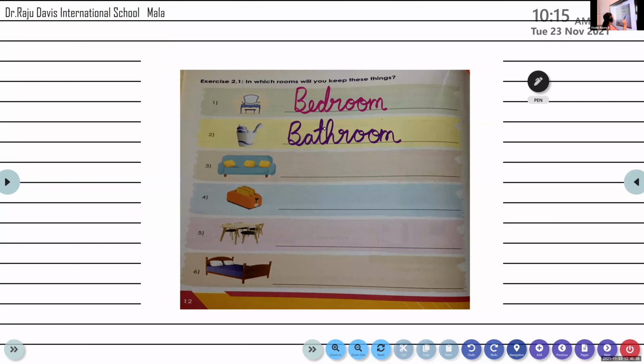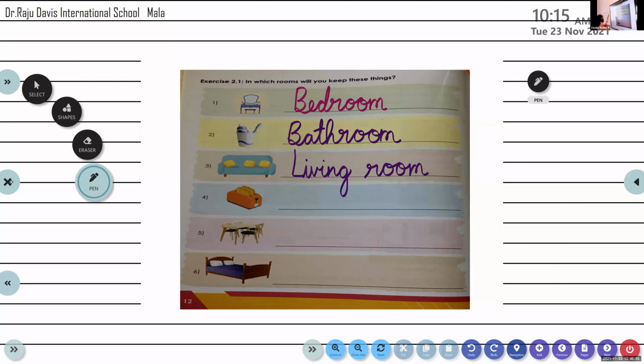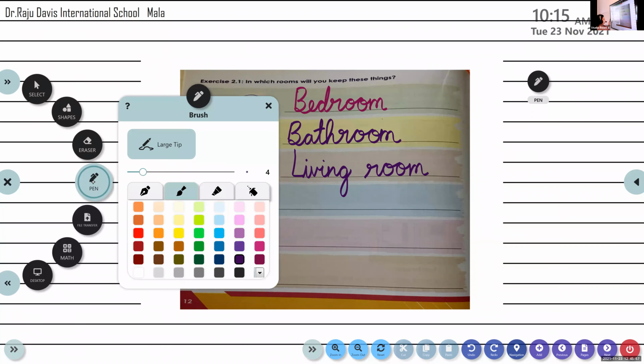Samanvaya, unmute. Identify the third one. Sofa. Where is it kept? Living room. Very good. L-I-V-I-N-G. Living room. R-O-O-M. Room. Thank you, ma'am. Welcome. Afrin, try the next one. Identify. And tell me where is it used?